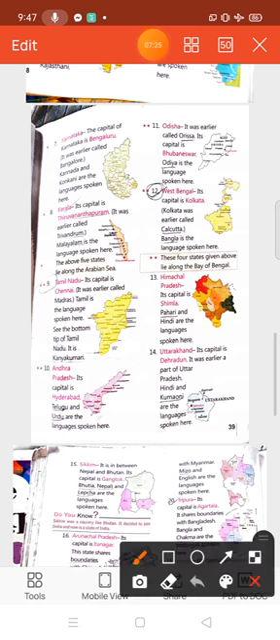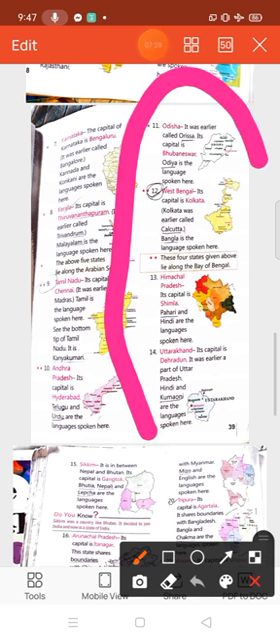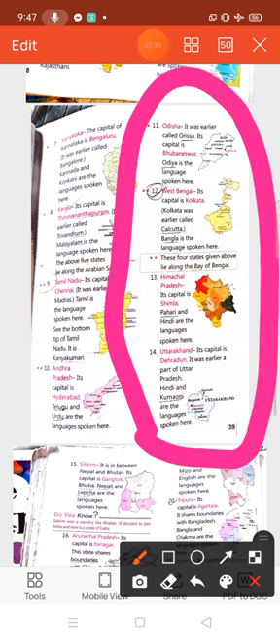Students, I am going to read this part now. Please keep your finger there. Number 11, Odisha. It was earlier called Orissa. Its capital is Bhubaneswar. Odia is the language spoken here. Number 12, West Bengal. Its capital is Kolkata. Kolkata was earlier called Calcutta. Bangla is the language spoken here. These 4 states given above lie along the Bay of Bengal.